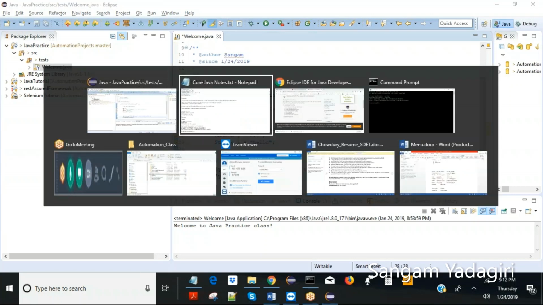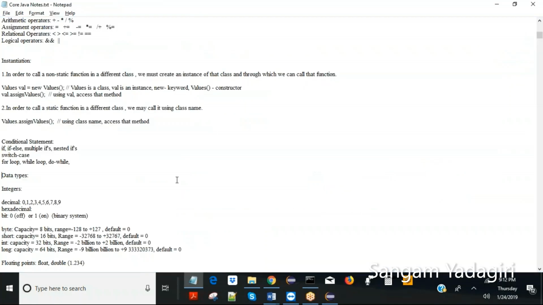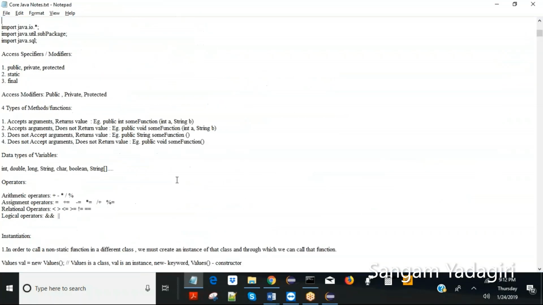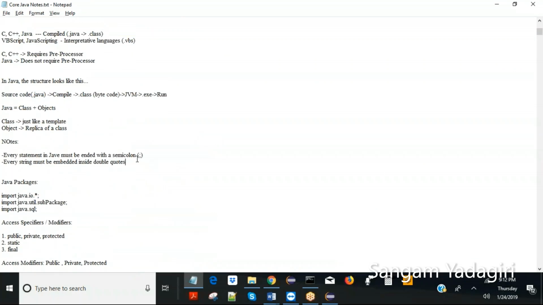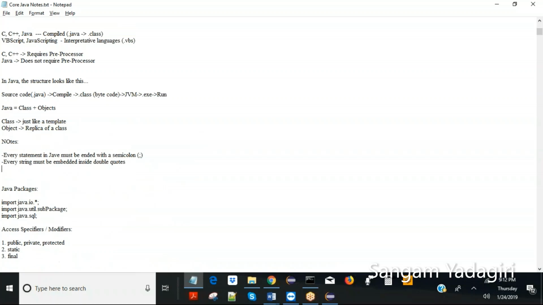So sysout is the shortcut for System.out.println. Println or print, same thing; println just adds a new line character.